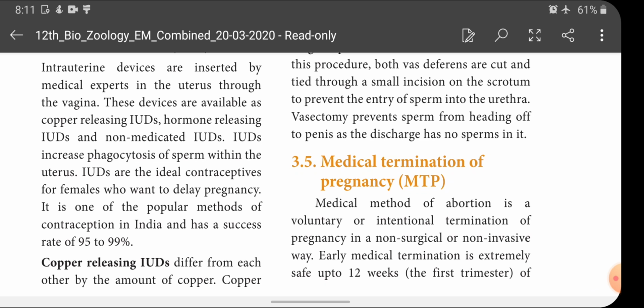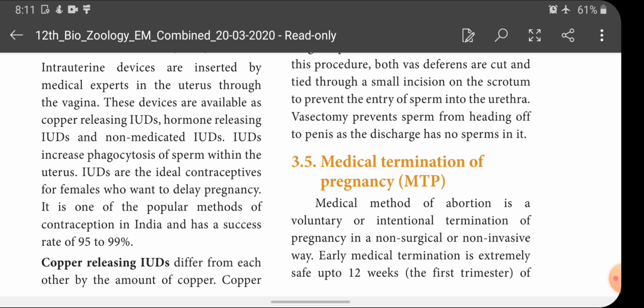And then children, during the development of the fetus, there are three trimesters, isn't it? First trimester, second trimester, third trimester. Among these three trimesters, the first trimester period, that is up to the 12th week of pregnancy, is safe to do the termination of pregnancy.